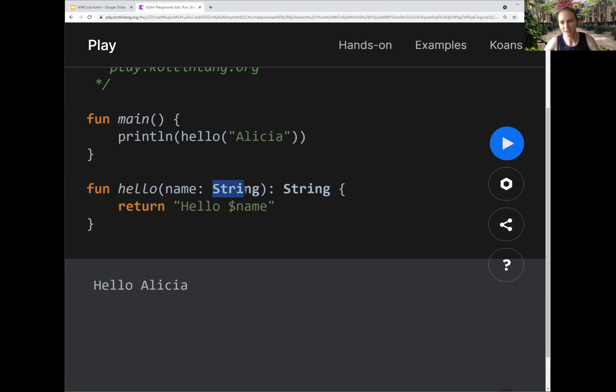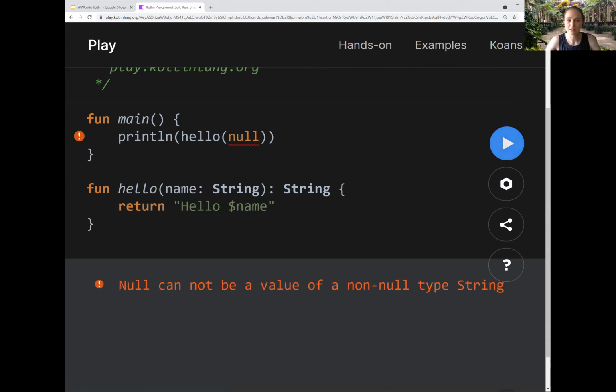Okay, so this is a string. And if you're familiar with Java, you can just pass in null here, and that's no problem. But you can't do that in Kotlin. If I try to run this, it's a compile time error that says you can't assign null to a non-null type. If I want to make something nullable, I put a question mark at the end of it.